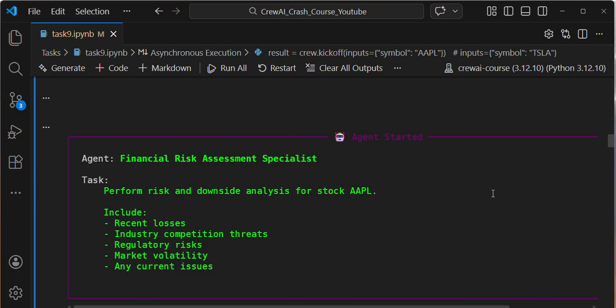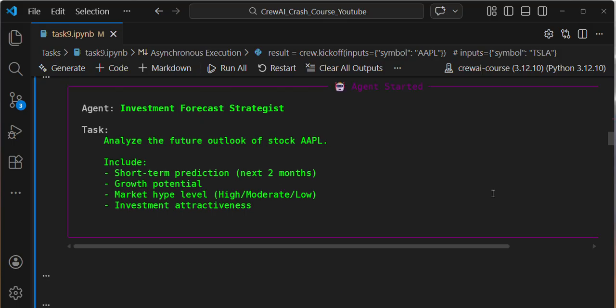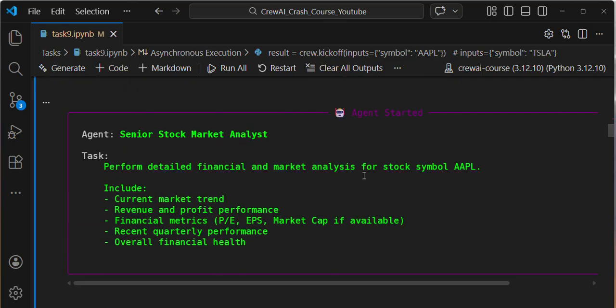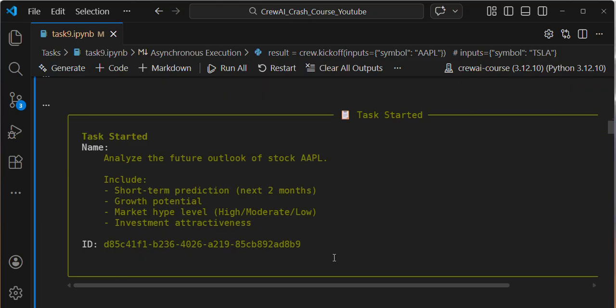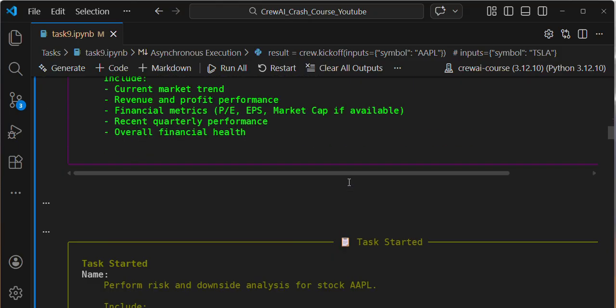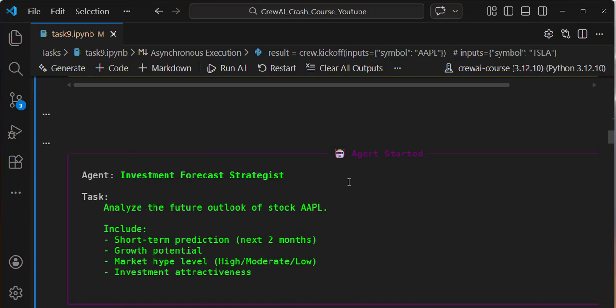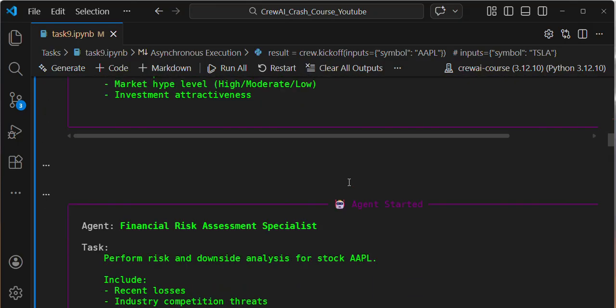I hope you understand the power of async execution. It can concurrently execute all these 3 tasks and 3 agents. That's the power of async, everyone. I hope you clearly understand these things.